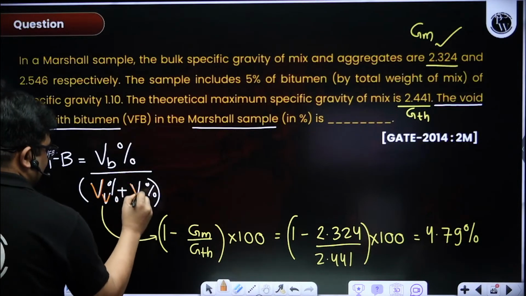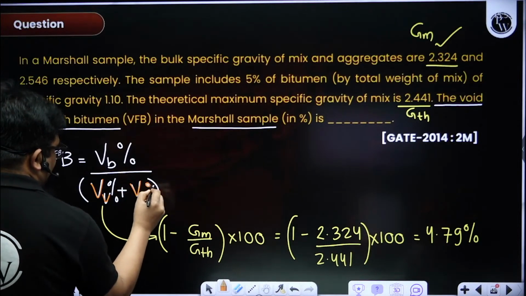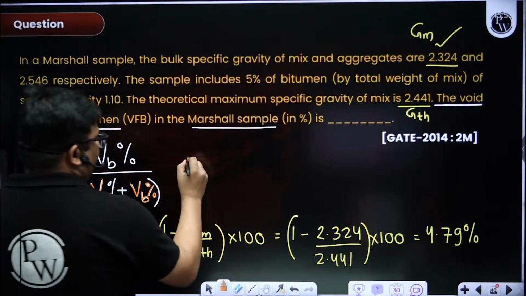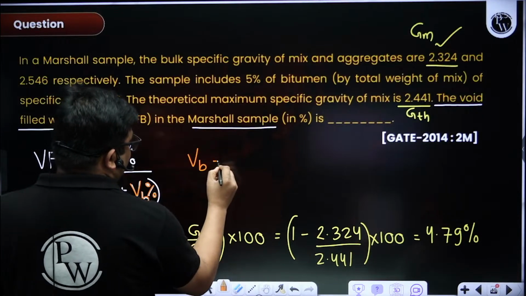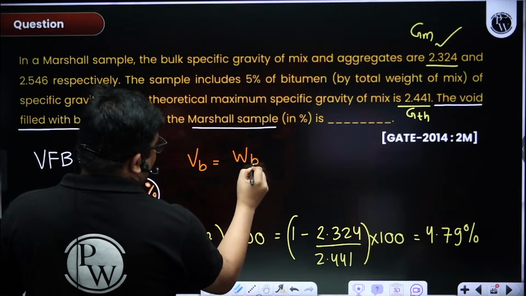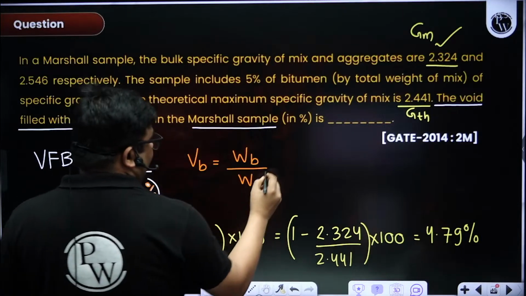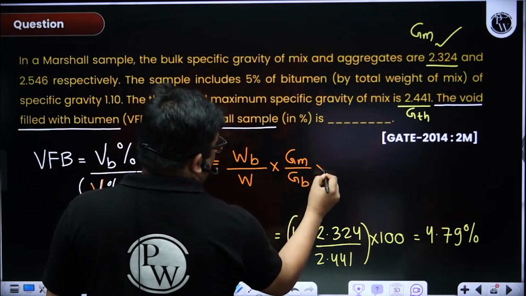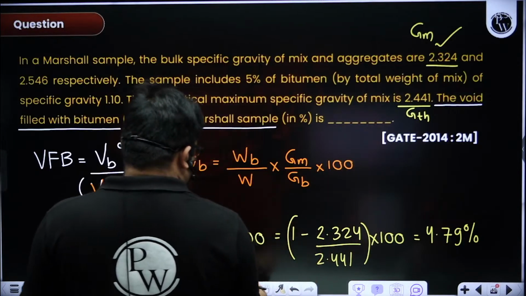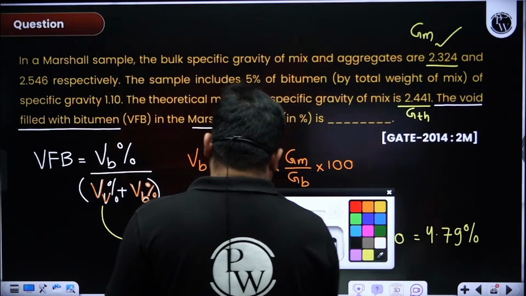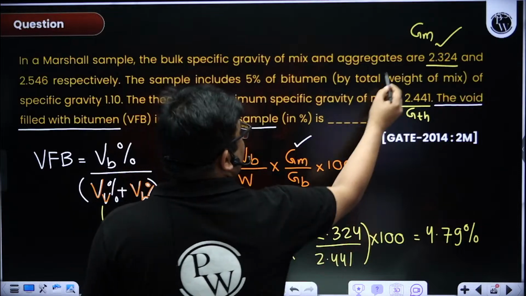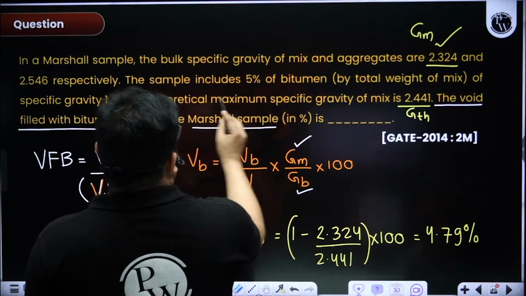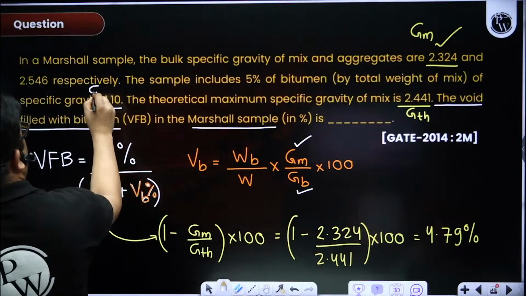I just need this percentage bitumen, right? Now for that I will write down the formula for percentage bitumen. Percentage bitumen is equal to weight of bitumen by total weight into GM by GB into 100. Now see in the question, GM is given, 2.324. Then GB is given, you see, this is GB, specific gravity of bitumen.